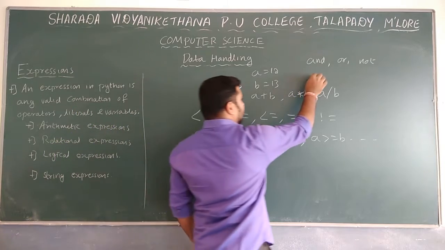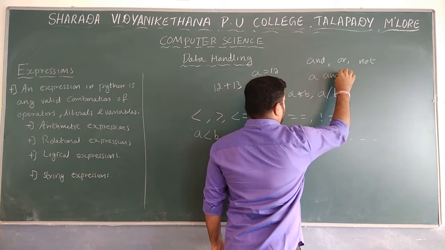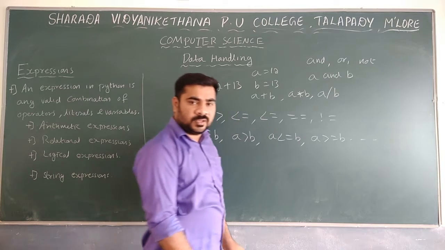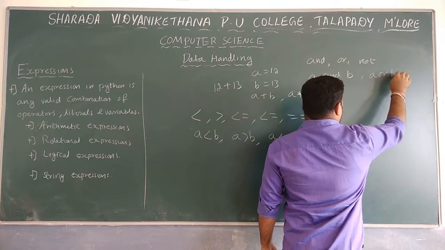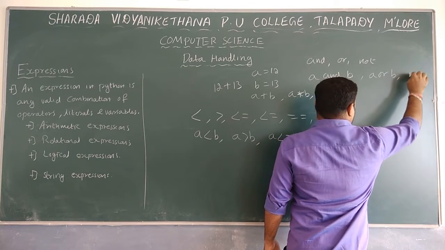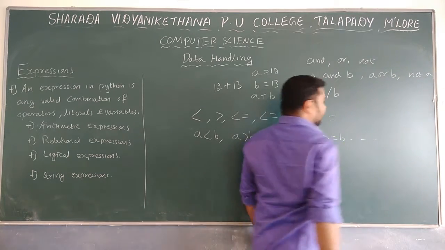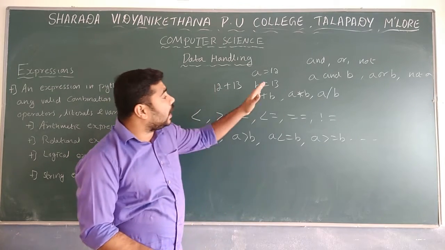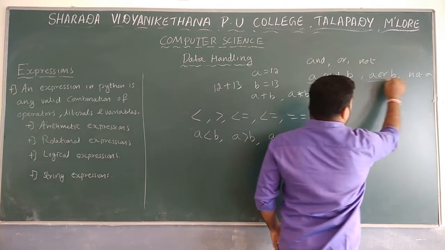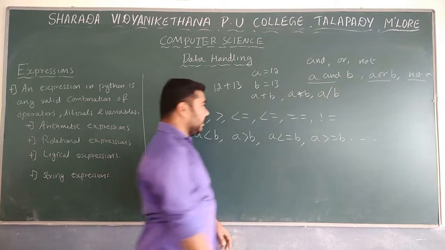So we can check A and B, then one more, A or B, then not A. Since only one variable is used, it is the not operation. These types of expressions are known as logical expressions.